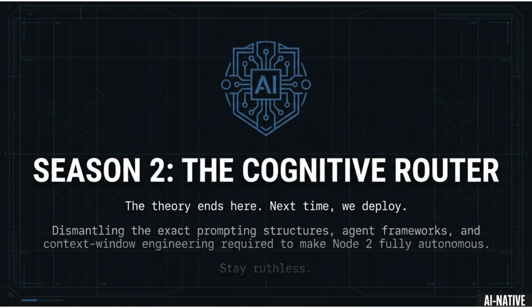Season 2 will cover the cognitive router. The theory ends here. Next time, we deploy. We will look at dismantling the exact prompting structures and agent frameworks required to make Node 2 fully autonomous.